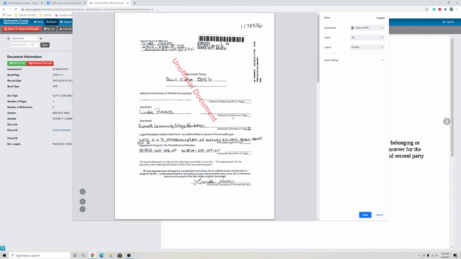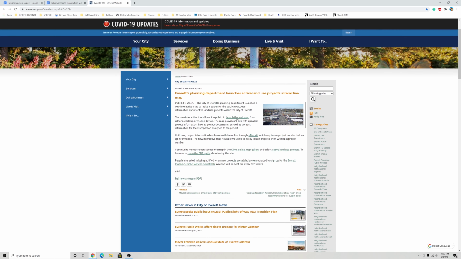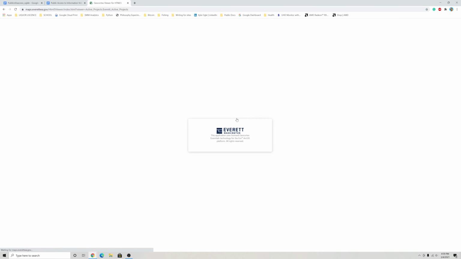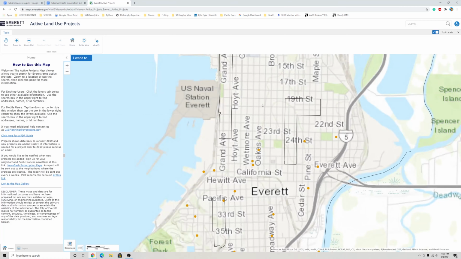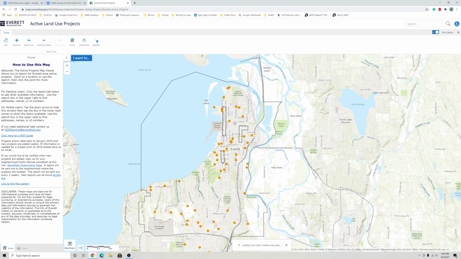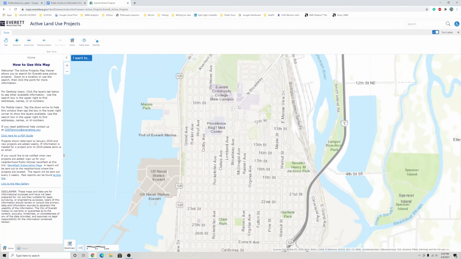The second site for paperwork attached to properties is Everett Land Use, and there are 2 apps. The first is the Web Map Viewer, which shows current land use projects. By opening the Web Map Viewer, you can see the current land use projects in the city of Everett. Clicking on a dot will give you details about the project located there.